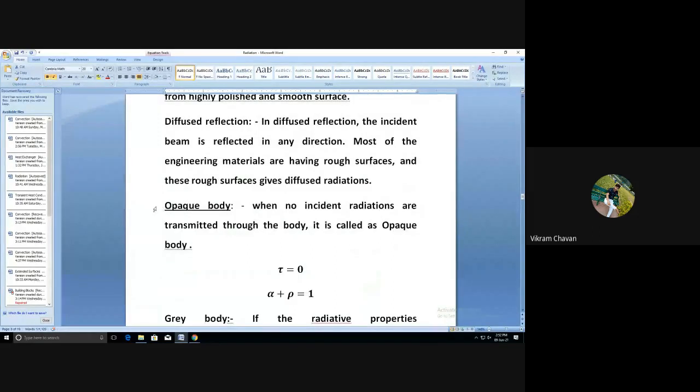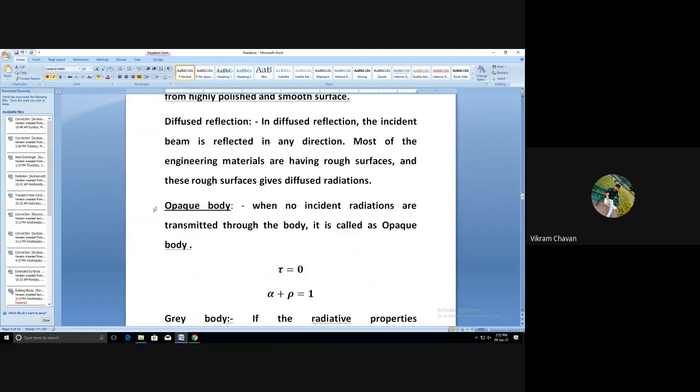Then the third one is the opaque body. The first body we discussed is the black body, which absorbs all the radiation. Then the white body is the body which reflects all the radiation.